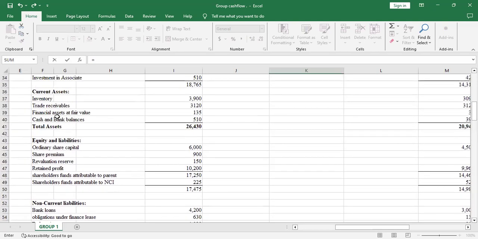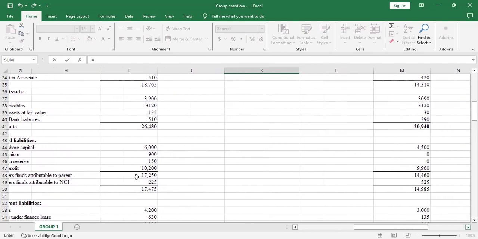So financial assets at fair value, those are cash equivalents. So cash and bank balances, financial assets at fair value, and bank overdraft are the cash and cash equivalents. So we'll check the balance brought down. It was this plus this. In this question, there was no bank overdraft.